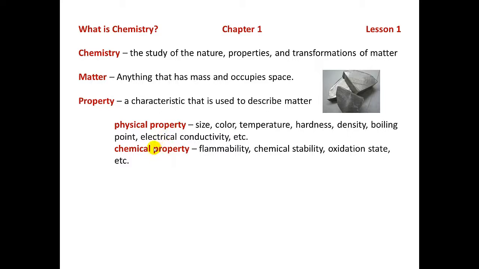Let's do another compound. Let's talk about sugar, table sugar, also called sucrose. Some of the physical properties: it's a white crystalline substance. It has no odor. As far as its chemical properties, its composition is 6.4% hydrogen, 42.1% carbon, and 51.5% oxygen. Another chemical property of sugar is that it will burn in air. But we'll talk more about chemical properties later.